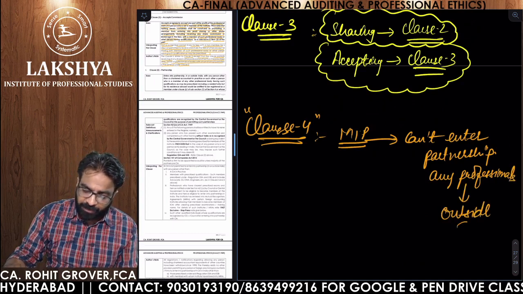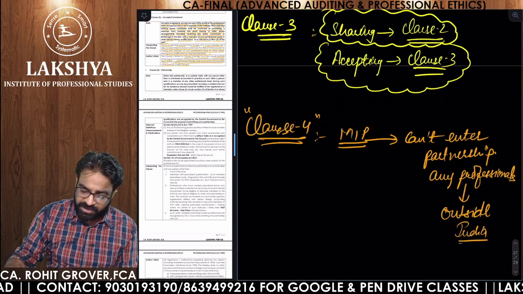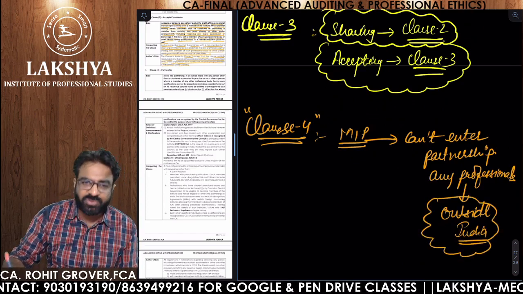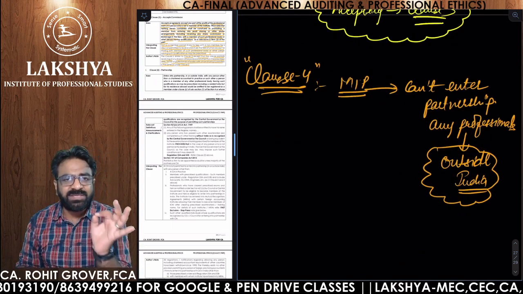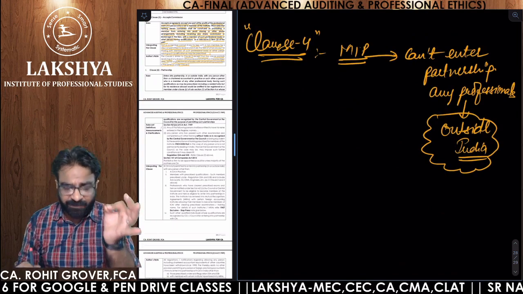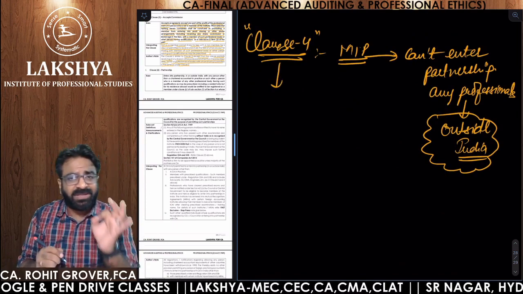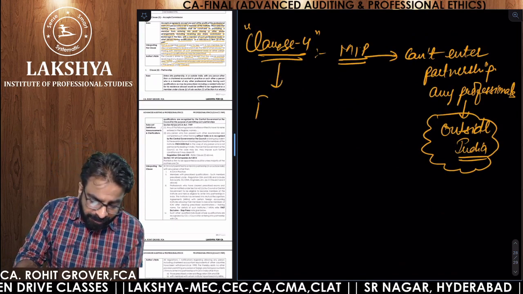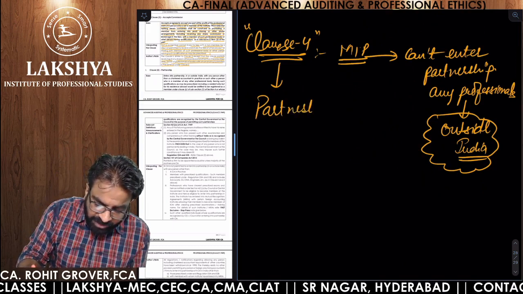This clause prohibits you from entering into partnership. Whenever clause number 4 comes, the major thing to understand is partnership.